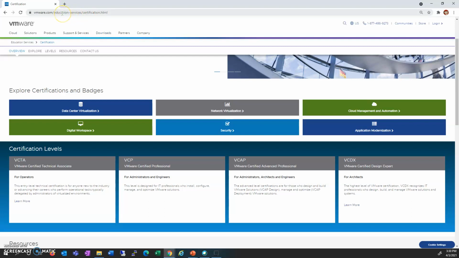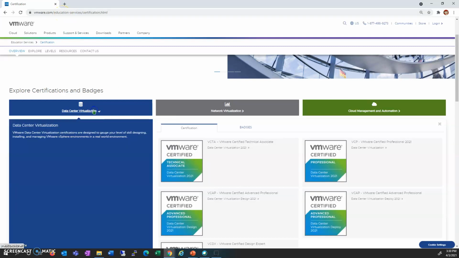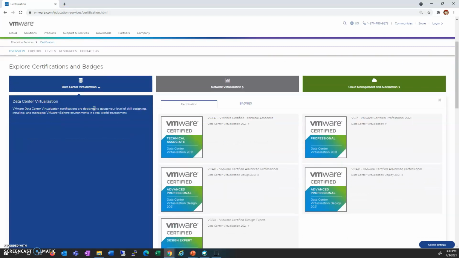So this is vmware.com/certification. And let's assume you want to know about any particular exam. This method is actually applicable for any exam itself, how you can find out more details about any exam.